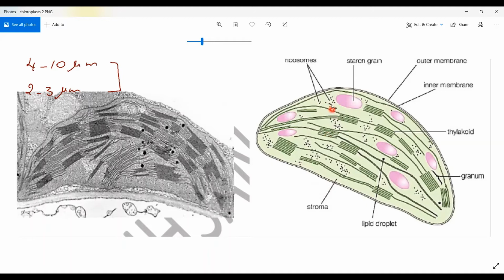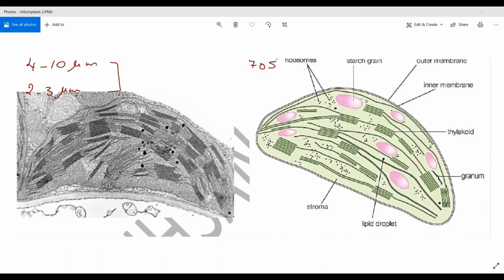Here we have ribosomes, 70S ribosomes, exactly like those in the mitochondria. So which organism, Warda, has 70S ribosomes? Bacteria. Bacteria, very good, excellent. Bacteria have 70S ribosomes, like chloroplasts and mitochondria.